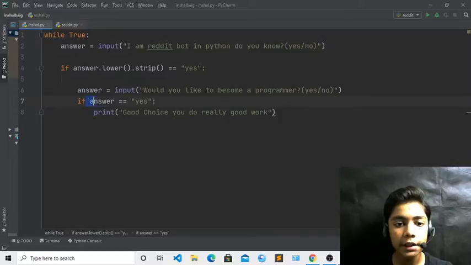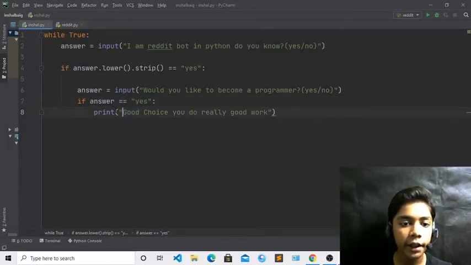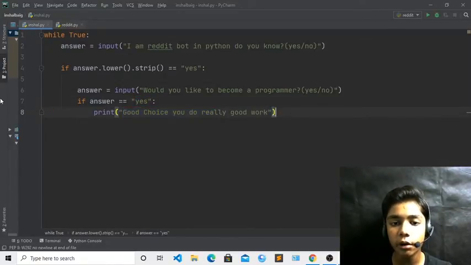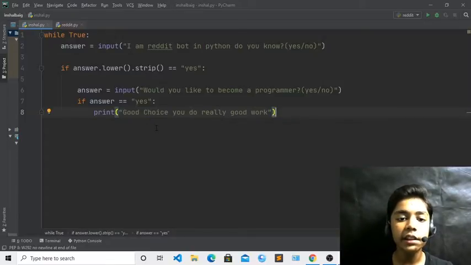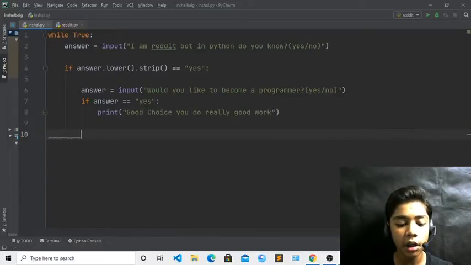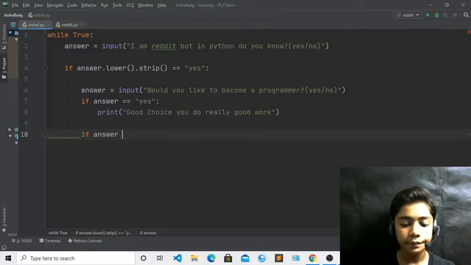Okay, it means if the answer is yes, like you all know, I already shared and told you that if the answer is yes, then the Reddit bot will say good choice, you do really good work over here. Okay, so now here you can see I have written all these things, and now you just press enter and backspace. Now here you have to write if, again if answer, which will be equal to yes. Okay, because we have also written yes over here.